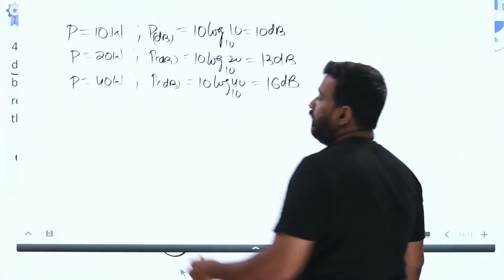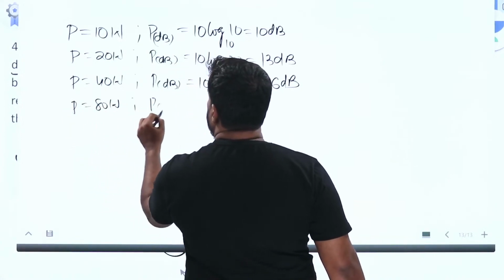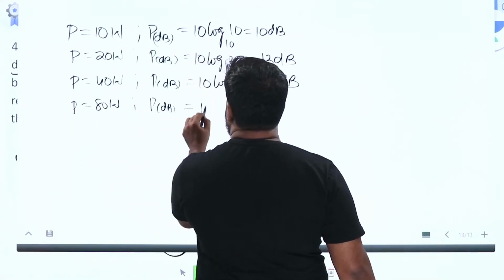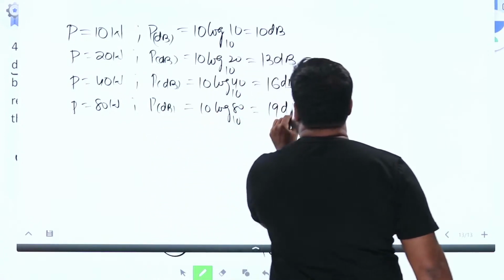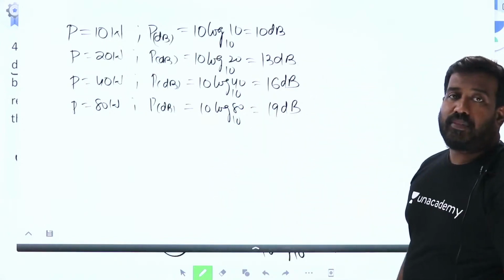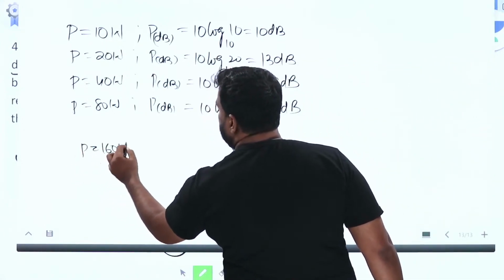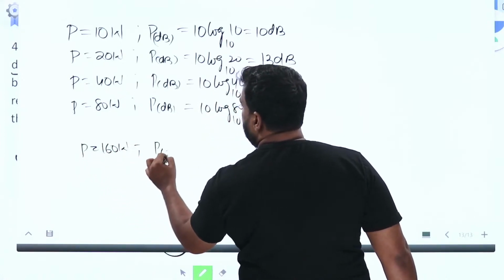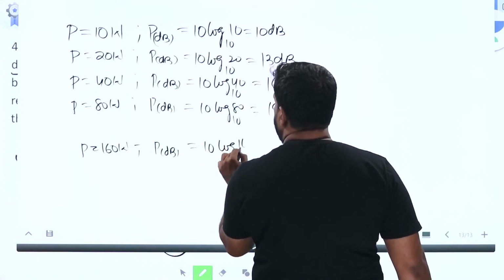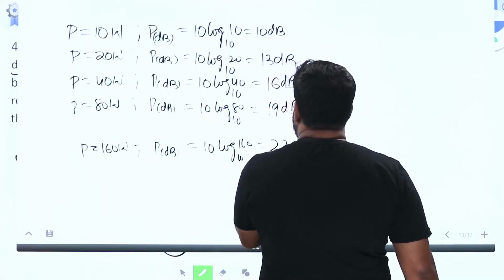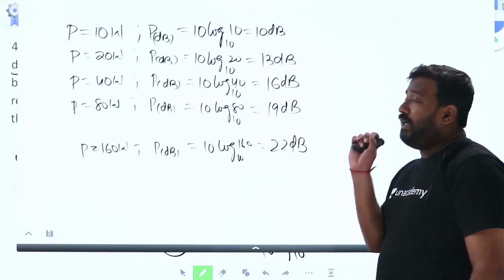Power is 80 watt. Power in decibel. 10 log 80 to base 10, 19 dB. Power is 160 watt. Power in decibel. 10 log 160 to base 10, 22 dB.